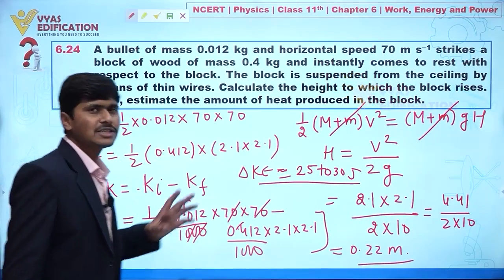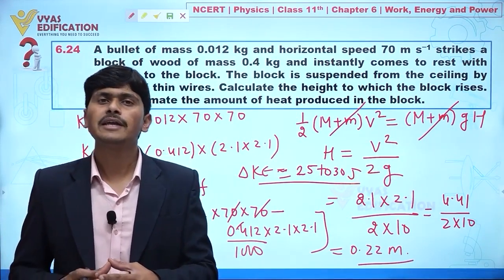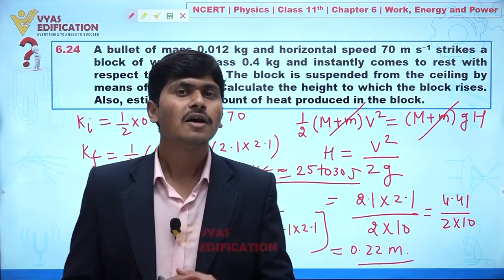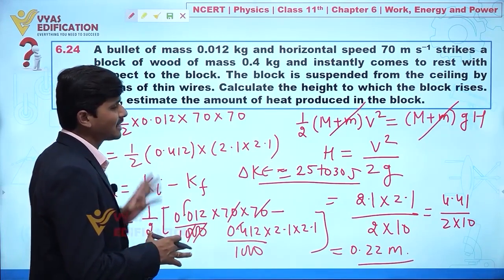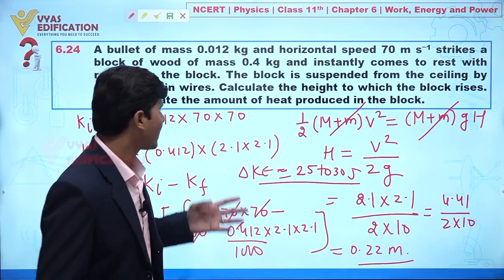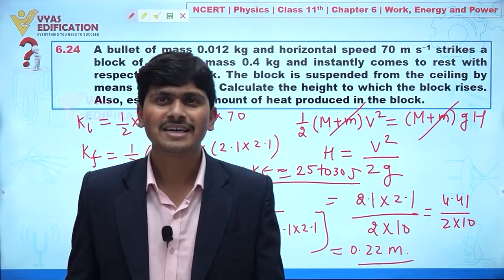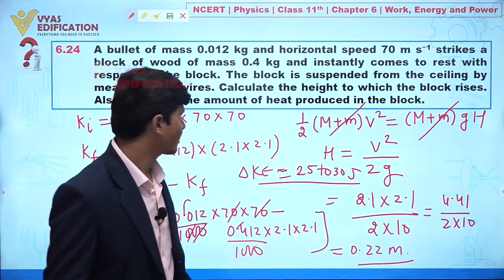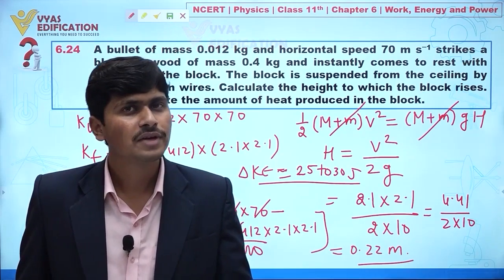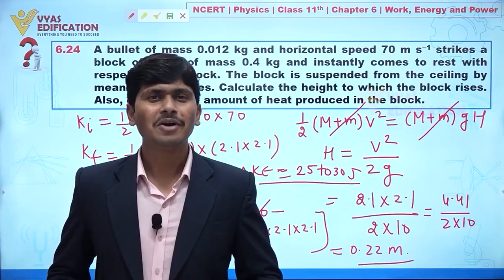Calculation is important, no doubt, but in any competitive examination you will find the data given easily, and the problem will be very easy. But here in NCERT the problem is given with some complications. No problem, you can take approximation, and if you get an answer near about the answer, it means definitely you are correct. So the total amount of heat lost is near about 25 to 30 joule. This is all about this question.